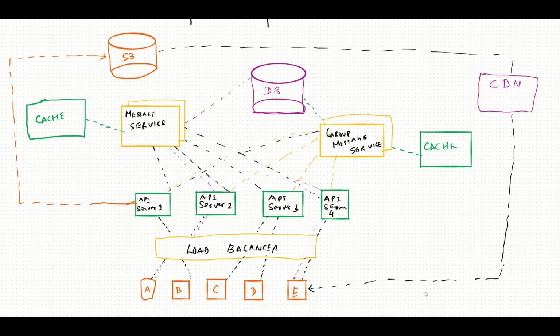So E will ask for this information first from the CDN. If the CDN doesn't have this information, then it'll go and fetch the information from S3 and keep it in its cache. I think we covered almost all of the things.